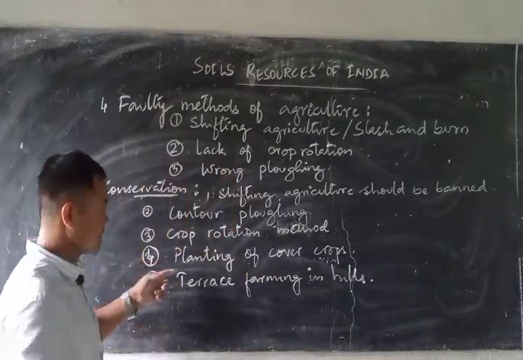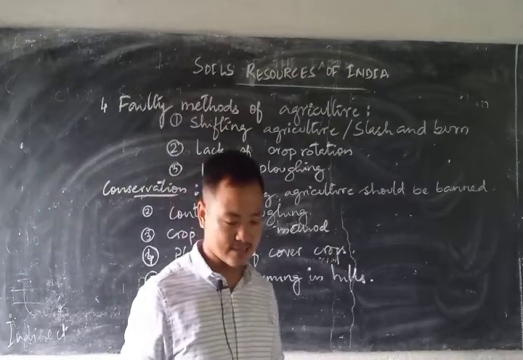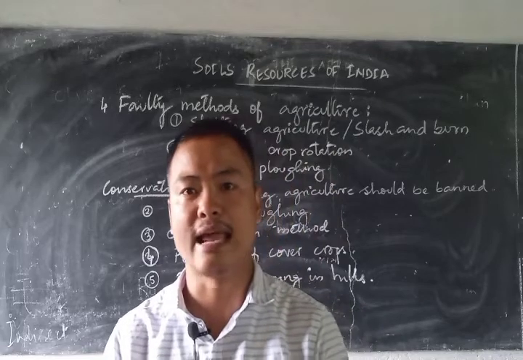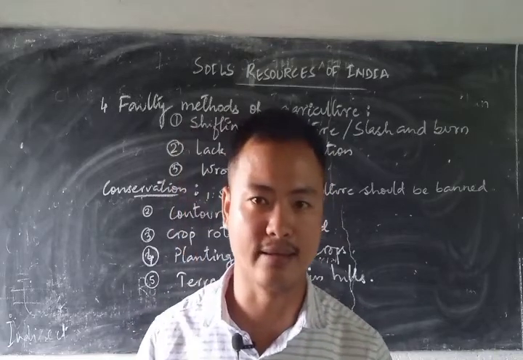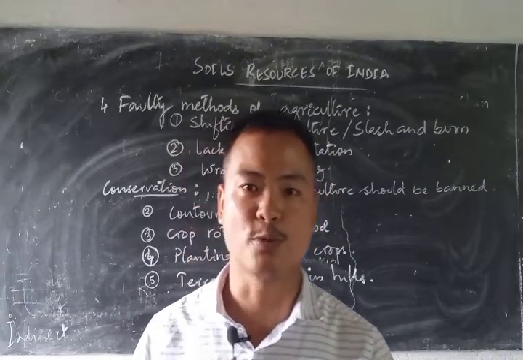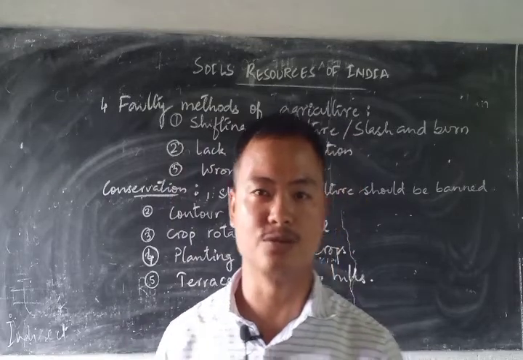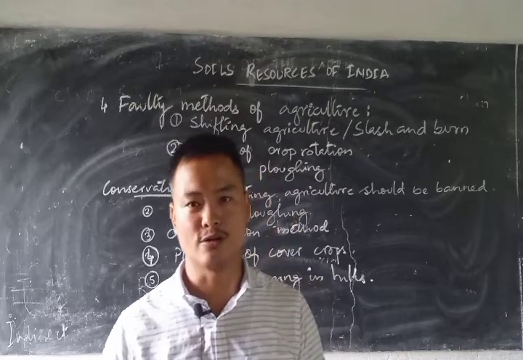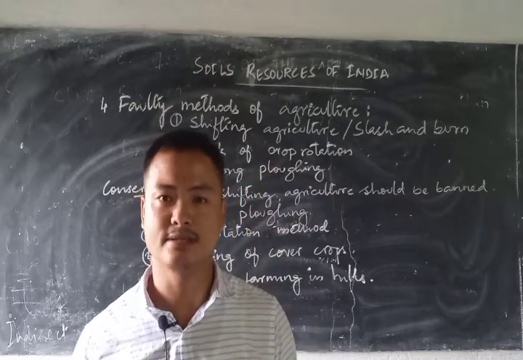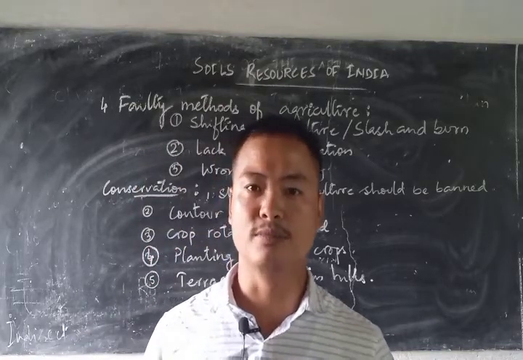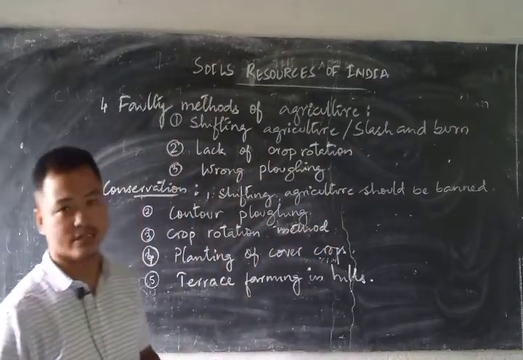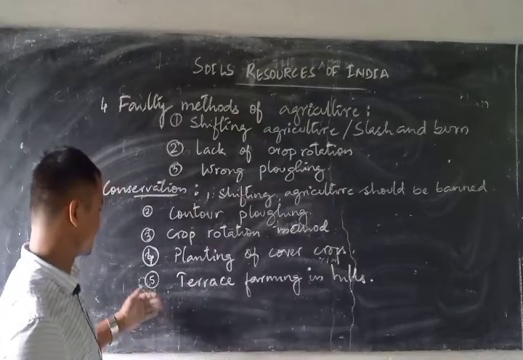The fourth one is planting of cover crops. This is like, after the agricultural season, we should not leave the agricultural land barren without growing anything. That leads to the exposure of the extensive land to erosive action. Hence, we should be growing some cover crops like fodders for the animals, or we can grow some leguminous plants which would be adding nitrogen into the soil, which is known as nitrogen fixation.